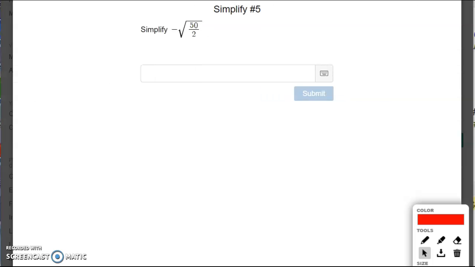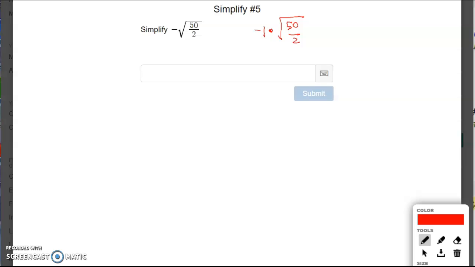What about negative square root of 50 divided by 2, with a negative here? Okay, so whenever you see a negative in front, you want to think of it as negative 1 being multiplied to square root of 50 over 2. That's what the negative symbol does. It's negative 1 being multiplied. Now, between the multiplication and grouping symbol, which is the higher order we need to evaluate first?